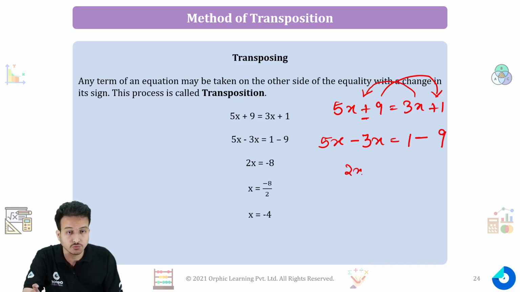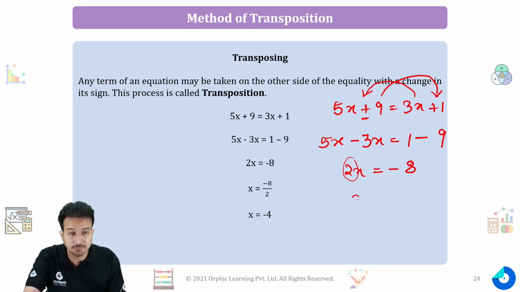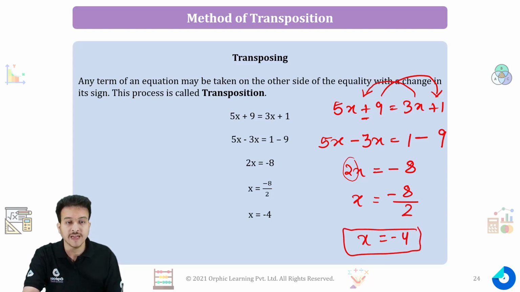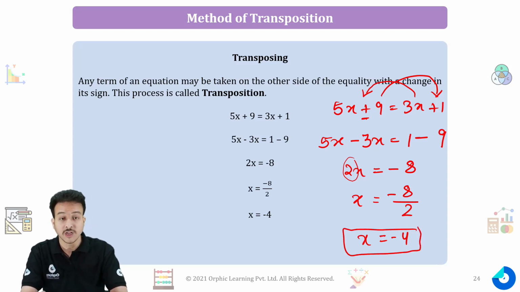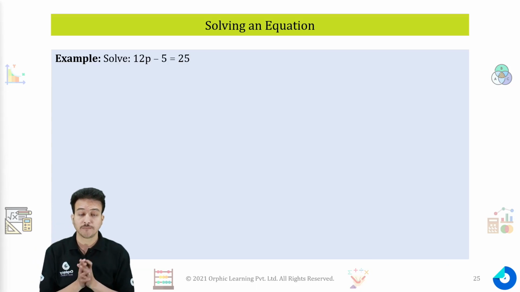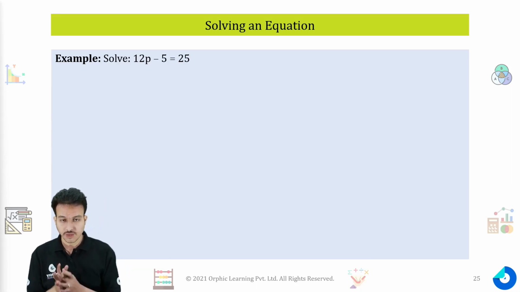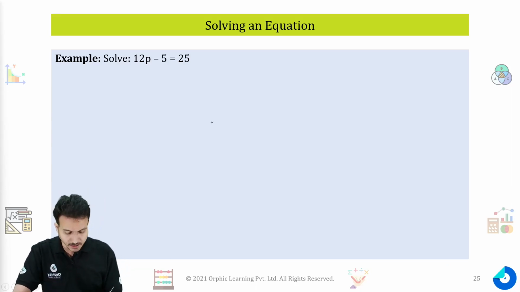Now 2x will be equal to -8. Now here this 2 should be addressed. This 2 is in multiplication with x, so anything which is in multiplication should go into division. So send it into division, and you will get your answer as x = -4. That is what the method of transposition is. We need to understand how to solve. Let's take some examples and you will have a better understanding of this.